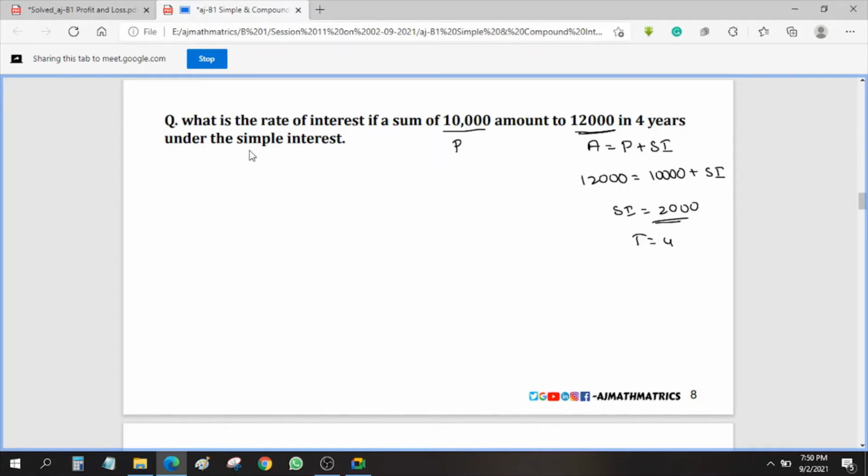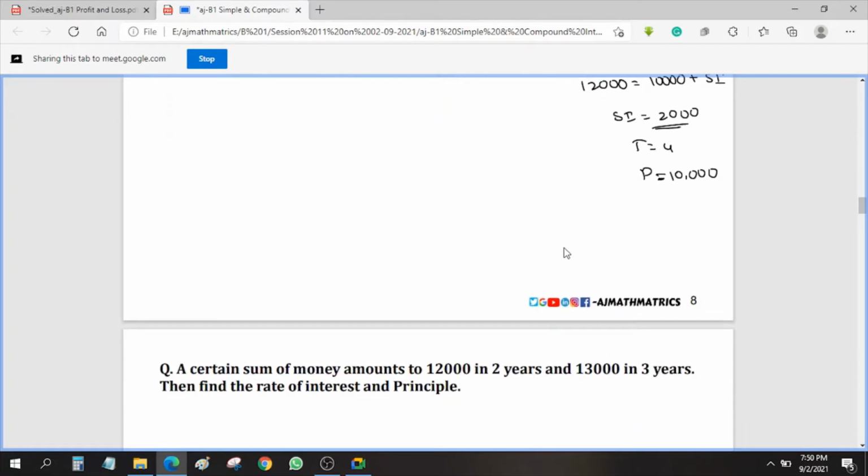We need to find out what? The rate of interest. So principal is given like 10,000. Rate of interest we need to find out and T is given as 4. So hope you can do it. So it's a very easy example.